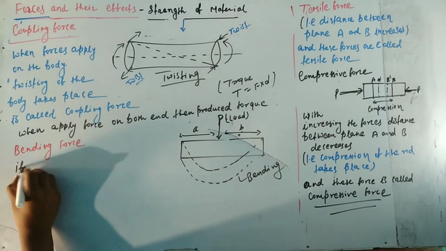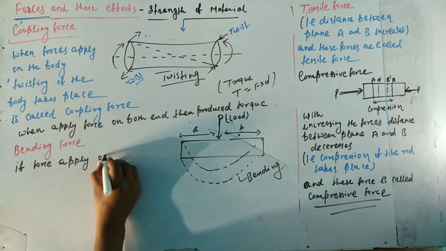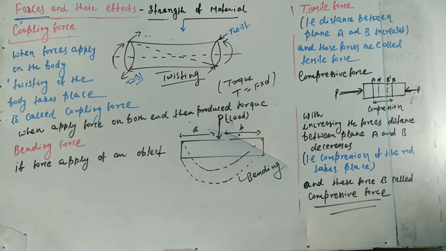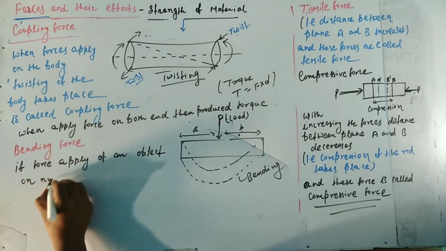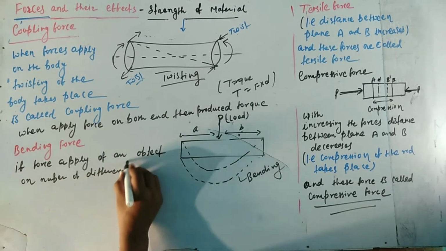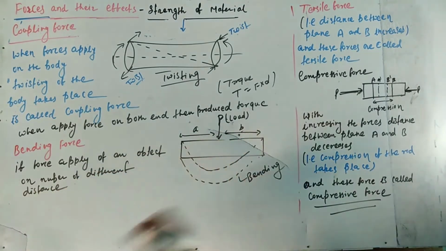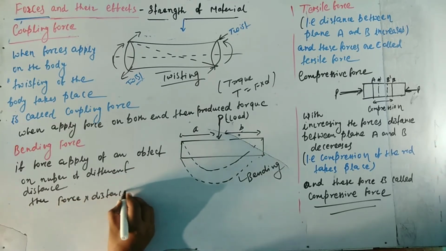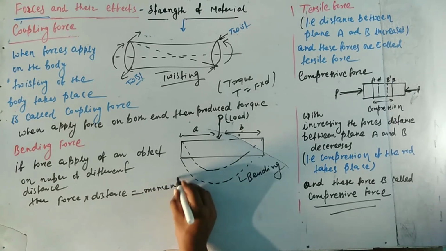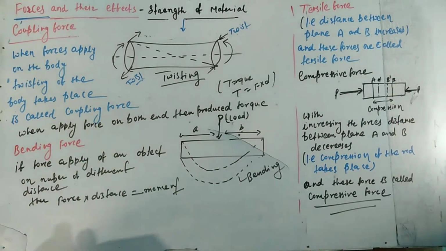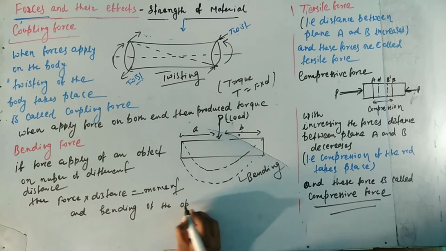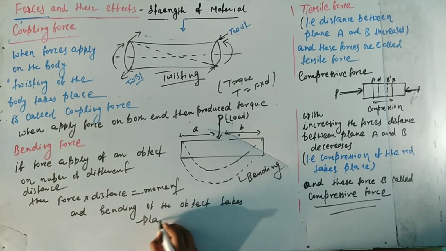So if force is applied on an object at a number of different distances, then force into distance is equal to moment, and bending of the object takes place, and this force is called bending force. So this one is about bending force.